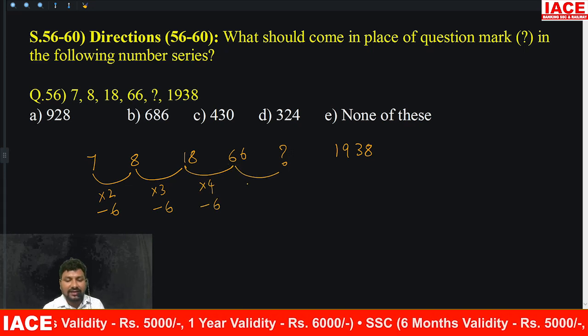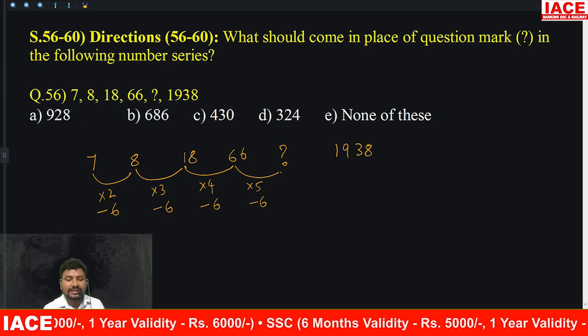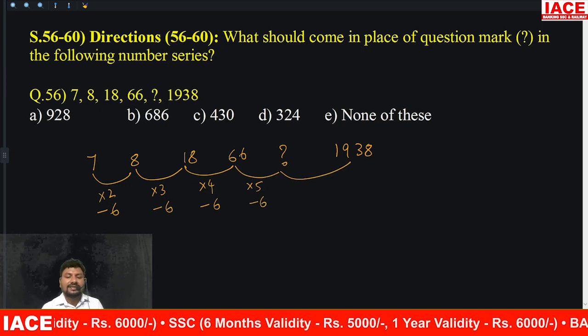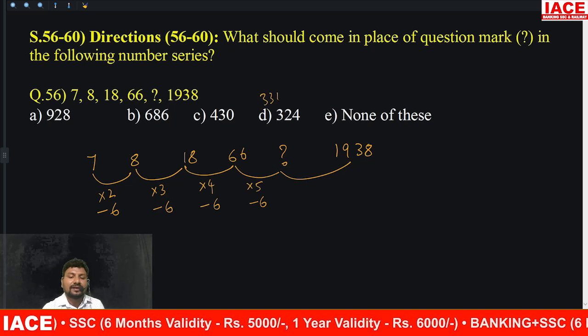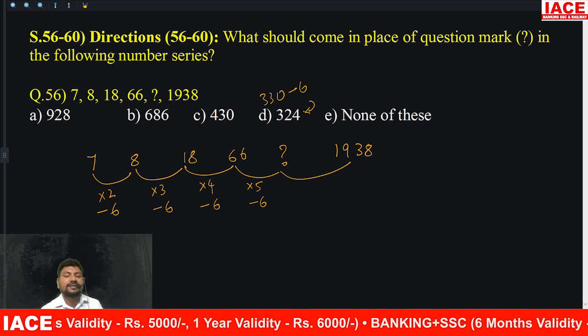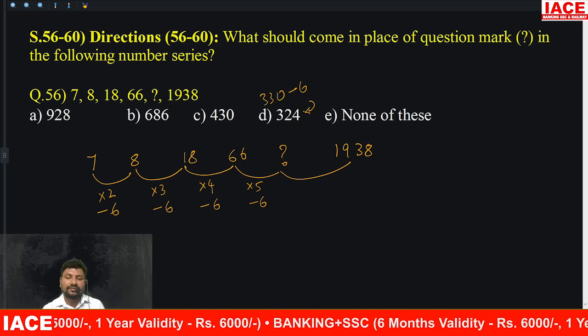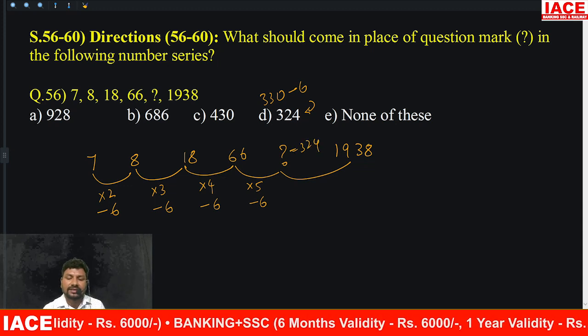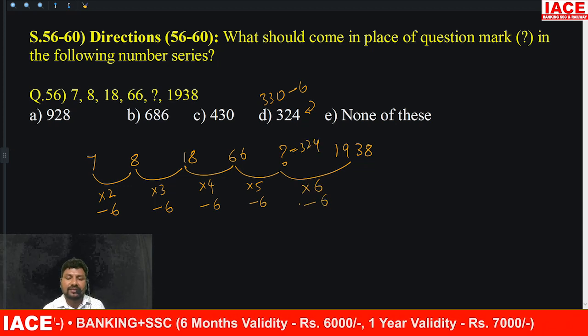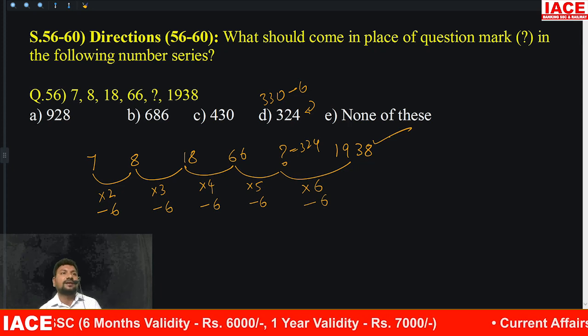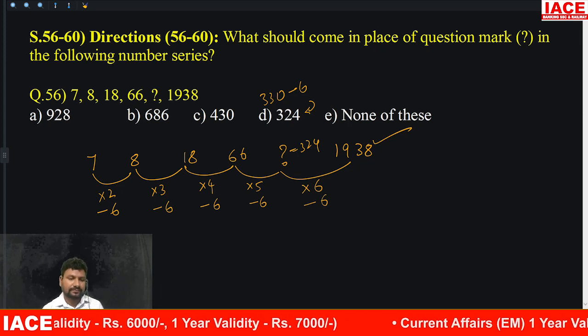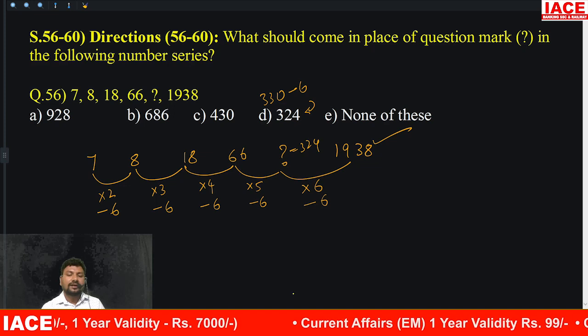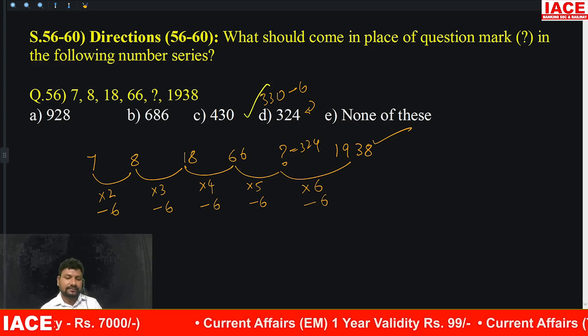And next again it is multiplied by 5, and remove the 6. 66 fives is 330. From 330, 6 will be removed. What is the answer? 324. Then the answer is 324. This 324 is multiplied by 6 and remove the 6. You will get 1938. Then option D is right.